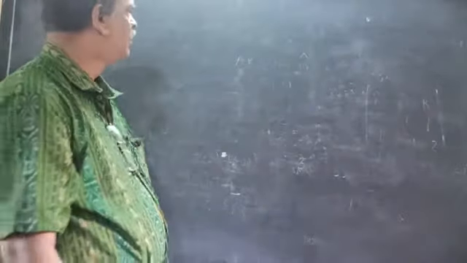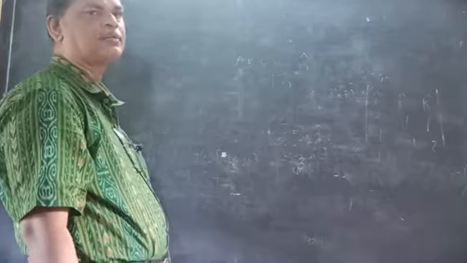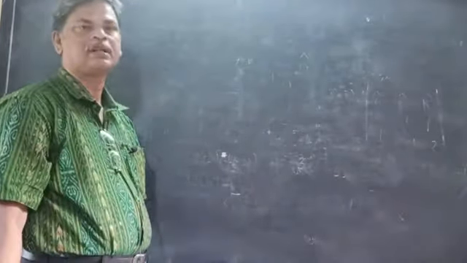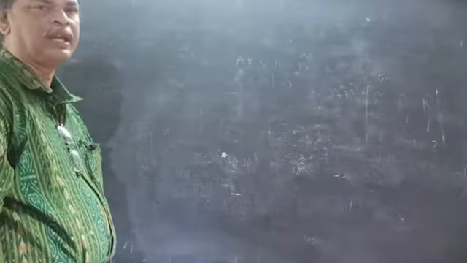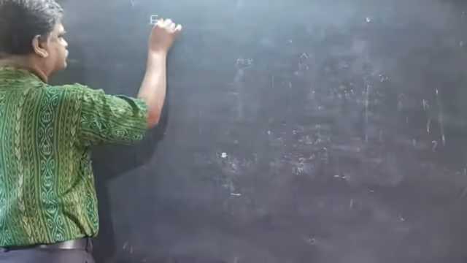Clear? So today we will see another definition of the electric potential. The electric potential is the negative of the line integral of the electric field.